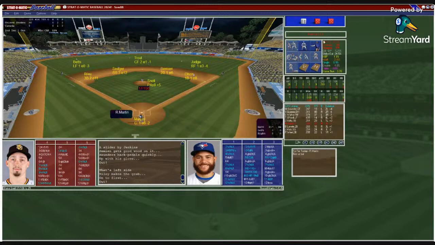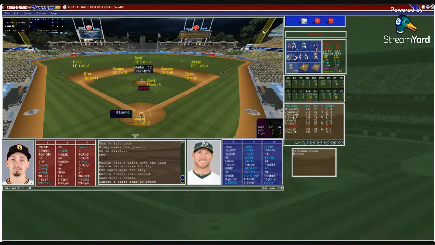Here's Russell Martin hitting .269. 3 home runs, 9 RBIs. Murphy puts down the sign. Snell with the windup and the pitch. And doubles for Russell Martin down the line. Betts played it off the wall. Gets it back in. And Martin with a 1-out double.